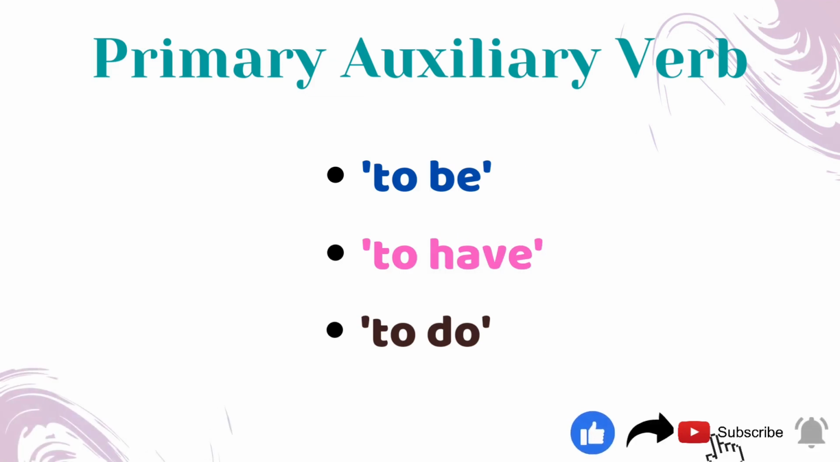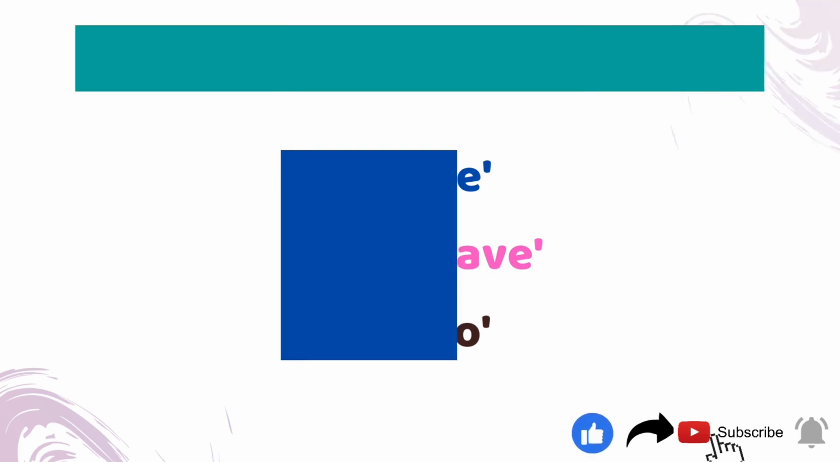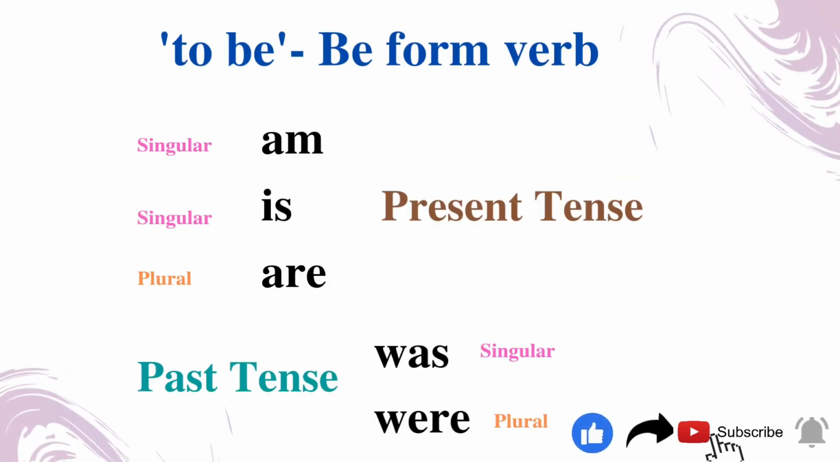Now let's move on with the primary auxiliary verbs. We have three forms of auxiliary verbs. They are the be form, the have form, and the last one is the do form. First, let's start with the be form. The be forms of verbs are am, is, are, was, and were. Here, the first three forms denote the present tense, in which am and is are singular, and are is plural, whereas the last two are past tense of the be form of verb. Was is to be used only for singular, where were is for plural.